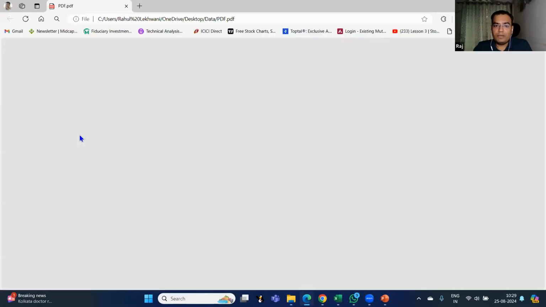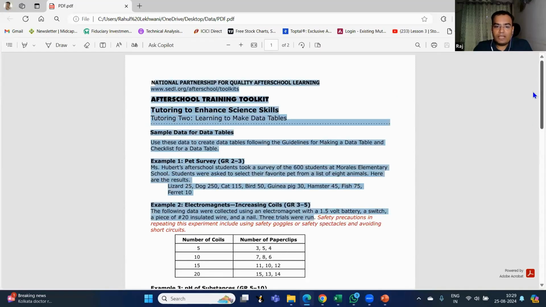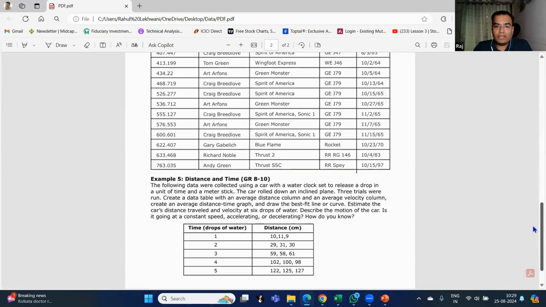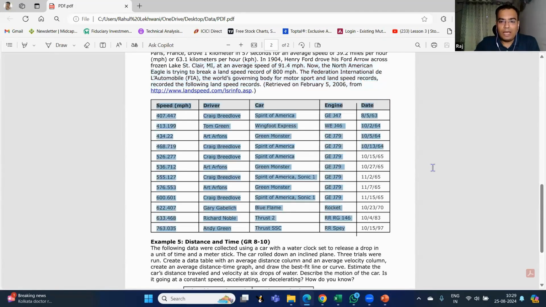Let me just show you how the PDF is. So see, this is a PDF in which a lot of text material is there. But if you see, there are some tables also. Can you see this table in the middle? So many times we have a PDF document in which there is some tabular format data, and we want only that data. We don't want this text. We don't want these paragraphs. What we want is this table actually. This table I want.